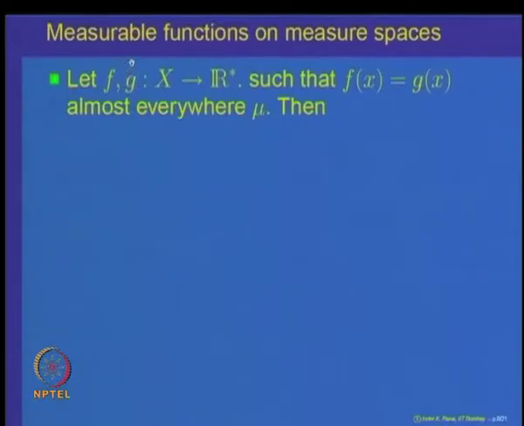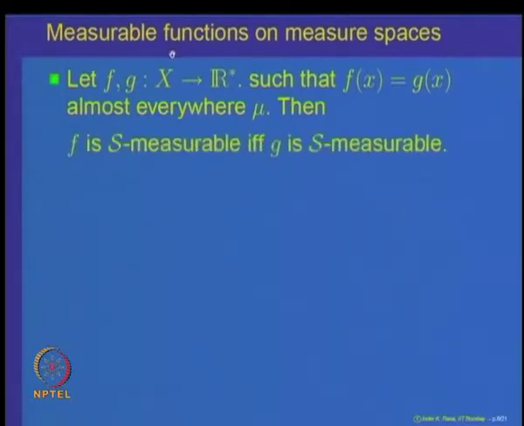This concept of almost everywhere is quite useful when looking at measurable functions. So, let us prove the property that if f and g are two extended valued functions such that f of x is equal to g of x almost everywhere mu, then measurability of one of the functions f implies the measurability of the other function g. So, f is S measurable if and only if g is S measurable. Let us prove this property that if two functions are equal almost everywhere, then the measurability is not changed.